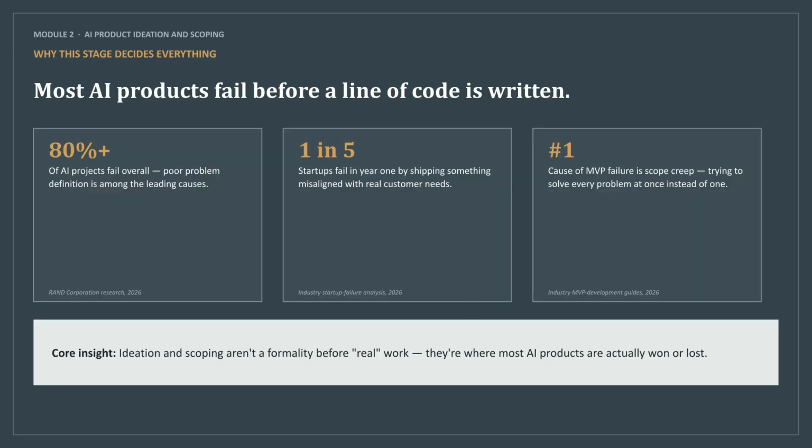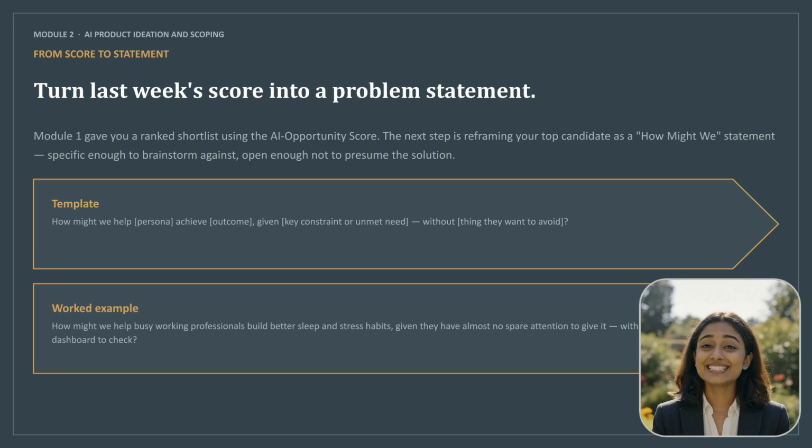More than 80% of AI projects fail, often due to poor problem definition. 1 in 5 startups fail in their first year by building products misaligned with user needs. Furthermore, the leading cause of MVP failure is scope creep, trying to solve every problem at once rather than focusing on one. It is time to turn your candidate into a problem statement.